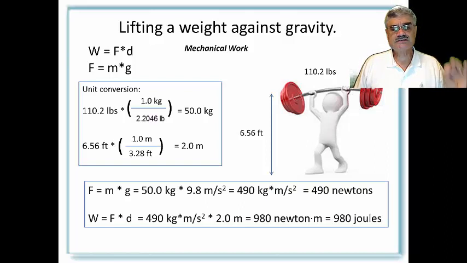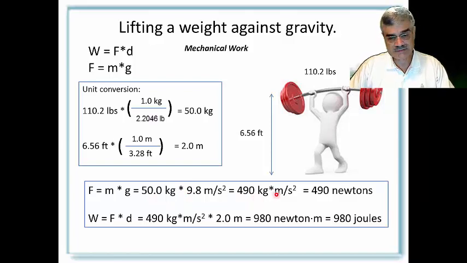But let's convert this force, going back to one of our equations above: force is equal to mass times gravity. Well, if the mass is 50 kilograms and the gravitational acceleration constant is 9.8 meters per second squared, multiplying these two out, I get 490 kilograms times meters divided by second squared.